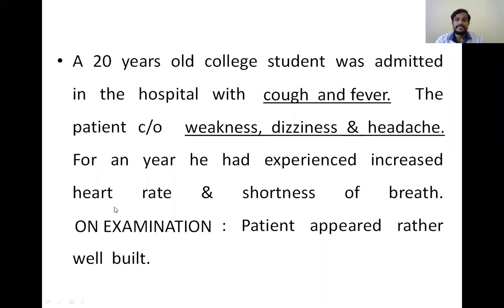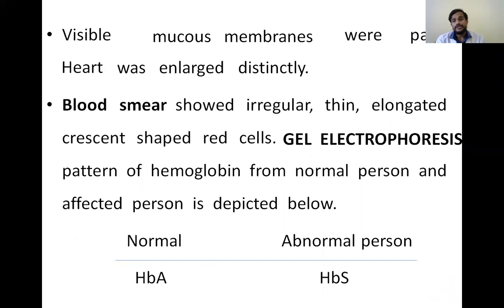And he is having a history of increased heart rate and shortness of breath. So all these are about the symptoms and signs. After symptoms and signs, we will go to the general examination. So in general examination, we will see the build of the patient. Here the patient is well built. So after general examination, we will also see the mucous membranes.